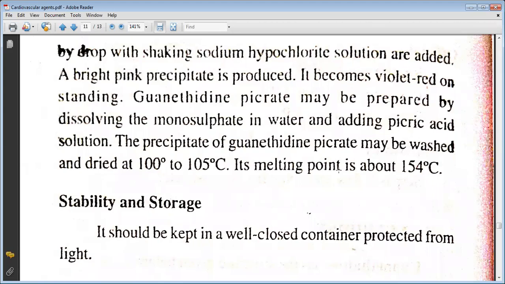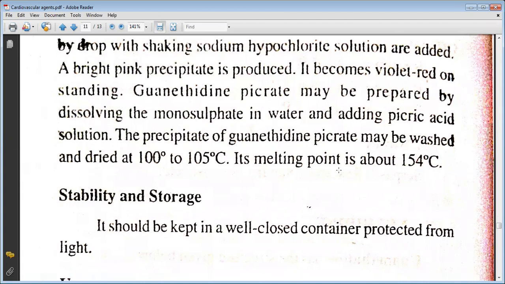Guanethidine picrate may be prepared by dissolving the monosulfate in water and adding picric acid solution. The precipitate of guanethidine picrate may be washed and dried at 100 to 105 degrees. Its melting point is about 154 degrees Celsius. For stability and storage, it should be kept in a well-closed container protected from light.